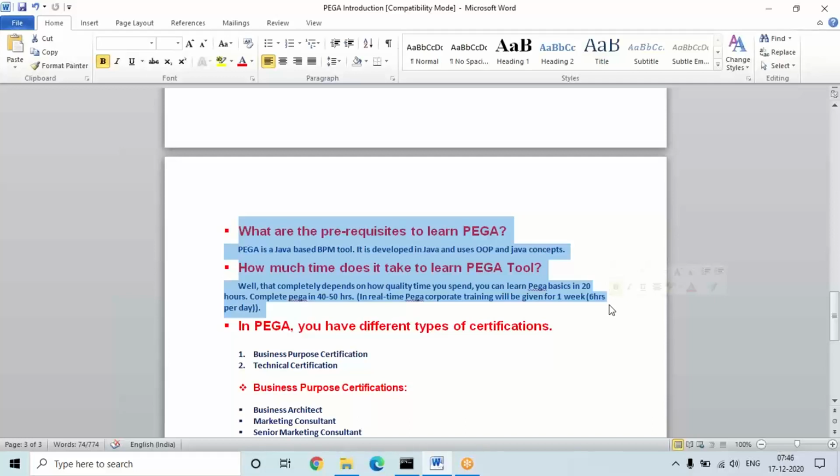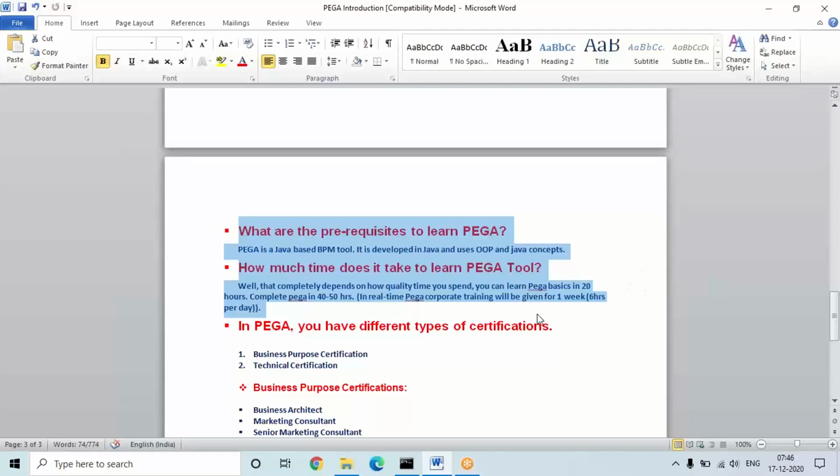So that means without any difficulty we can easily work on Pega. That is not at all an issue. Pega steps and all, no need to worry. How to create the steps and all, that is also not important. In Pega, the concept is important. What is the purpose, how to use it, and where to use it, that is important.